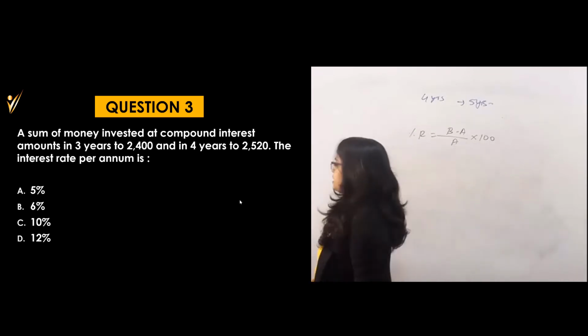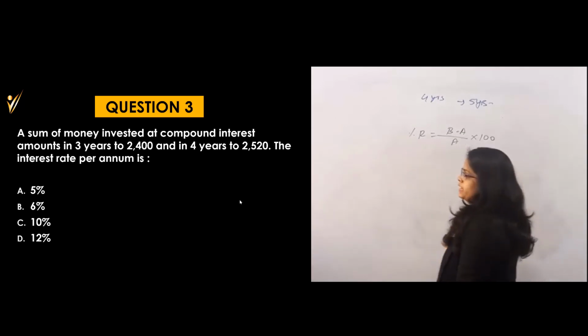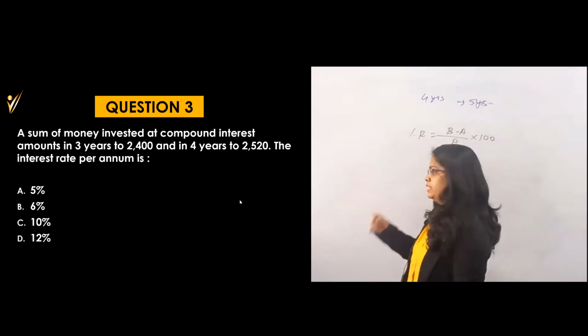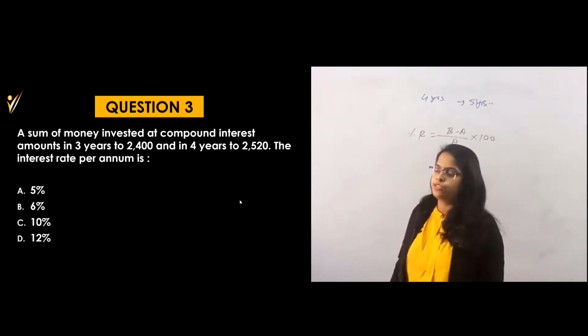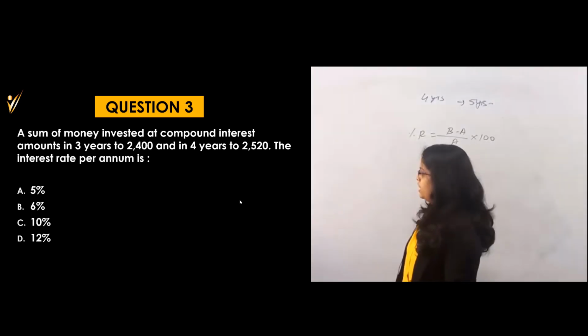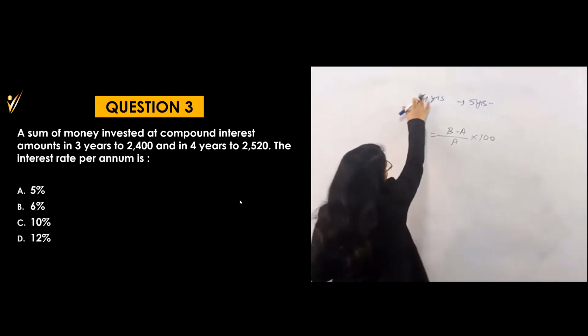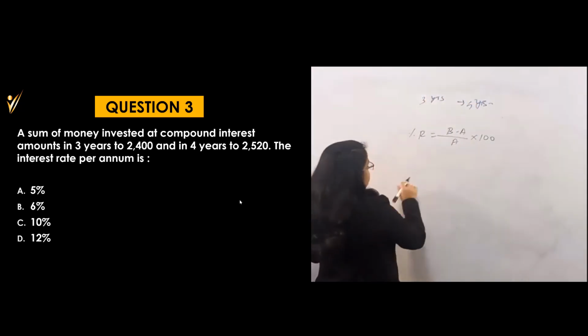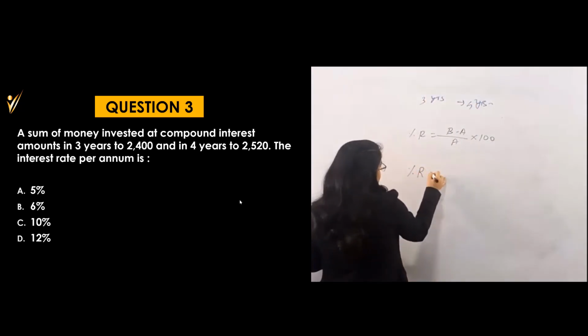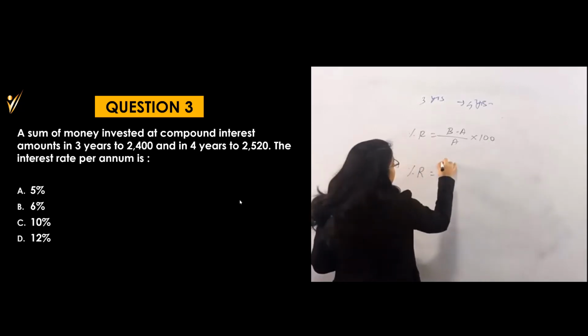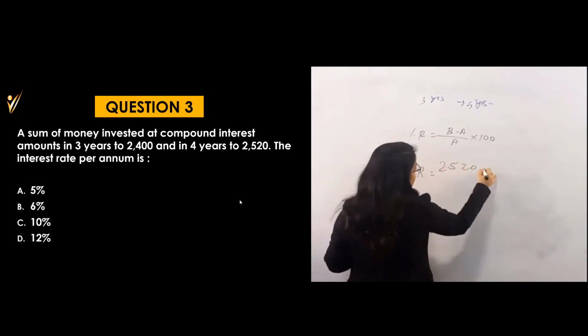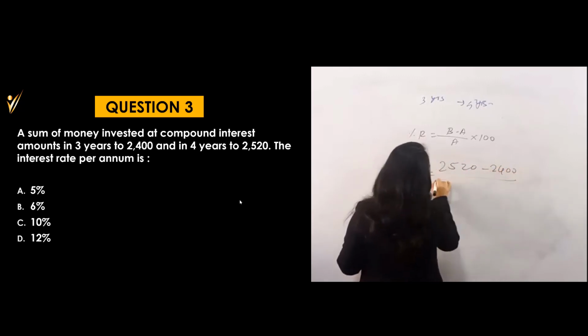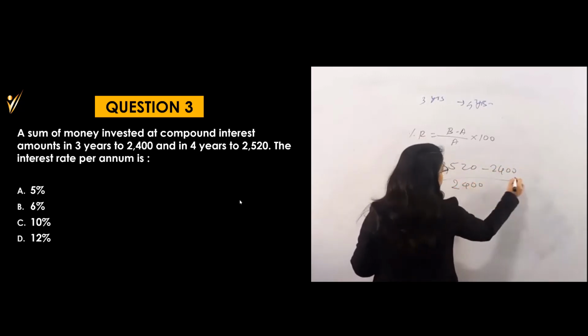What are they saying in question number 3? The sum of money invested at CI amounts to 2400 in 3 years and 2520 in 4 years. 3 years and 4 years means the gap is 1 year only. So we will use the same formula. Percent R is equal to 2520 minus 2400 divided by 2400 into 100.